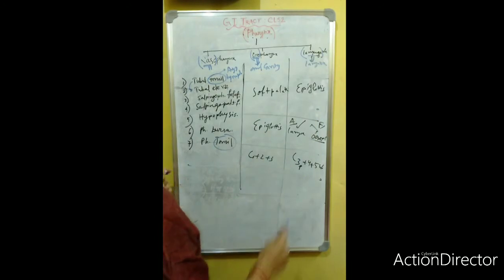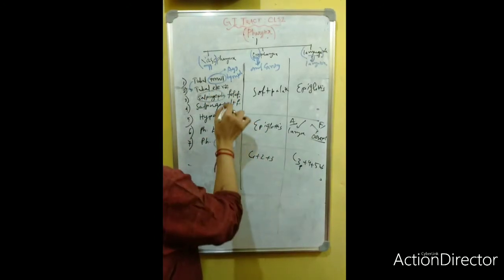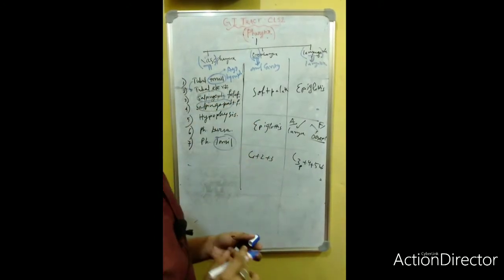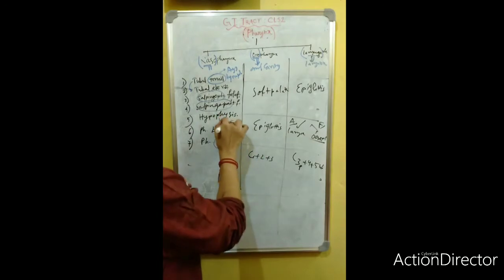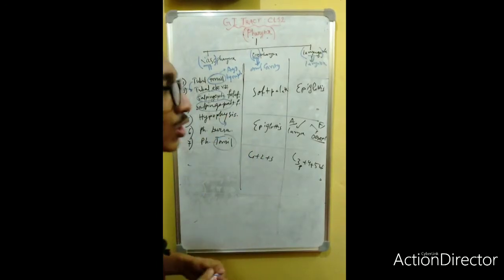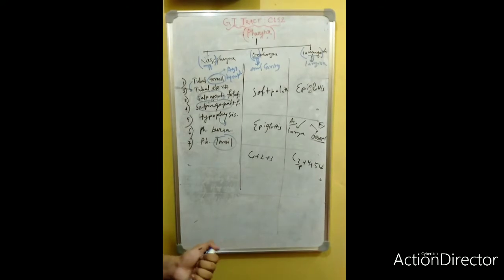Now salpingopharyngeus and salpingopalatine. Later on we will learn what the salpingopharyngeus and salpingopalatine are. These are all muscles actually. Hypophysis, you must know the hypophysis physiology. Hypophysis is the master gland located in the sella turcica. But here the hypophysis is also present. It is an ectopic hypophysis, and it is a pathological condition.